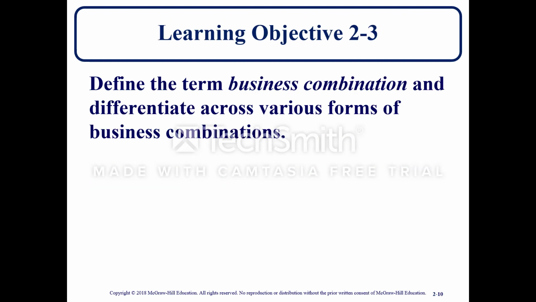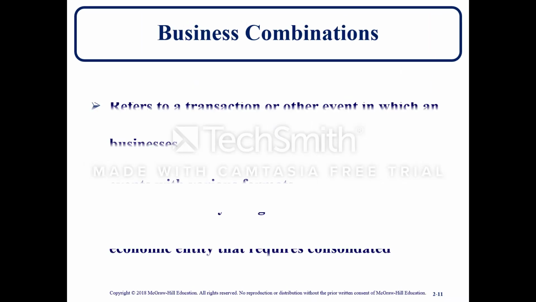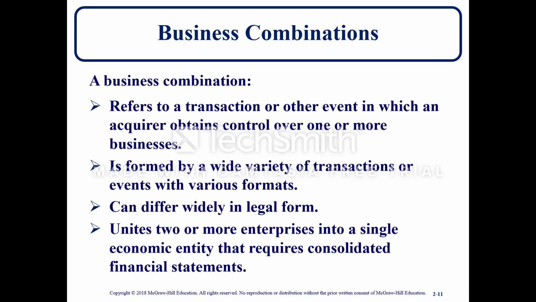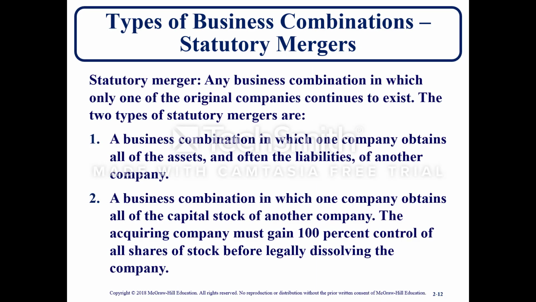Learning objective 2.3, define the term business combination and differentiate across various forms of business combinations. A business combination refers to a transaction or other event in which an acquirer obtains control over one or more businesses. It is formed by a wide variety of transactions or events with various formats, can differ widely in legal form, and unites two or more enterprises into a single economic entity that requires consolidated financial statements. So, types of business combinations: you have statutory mergers.